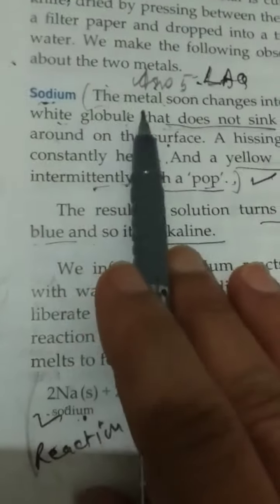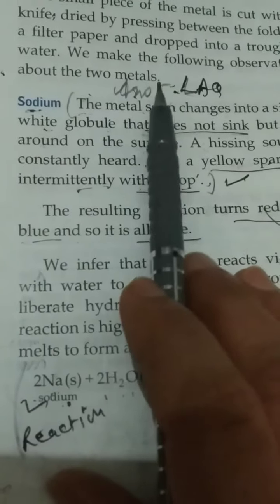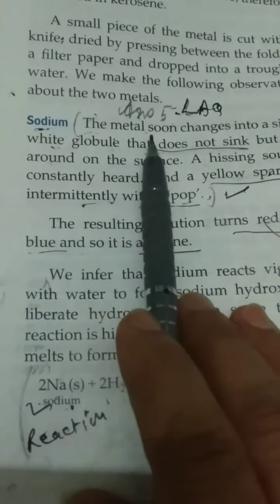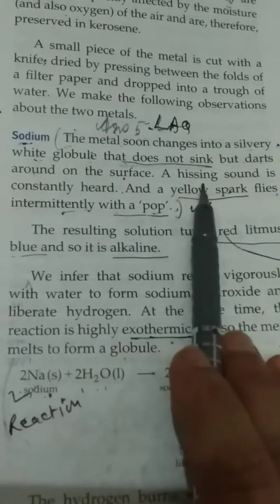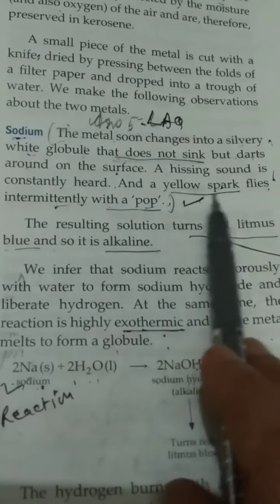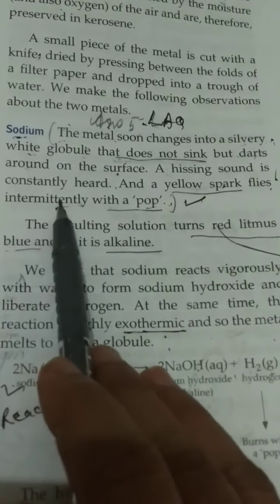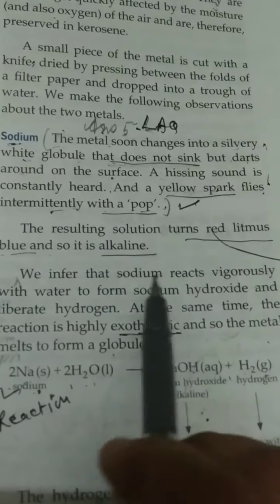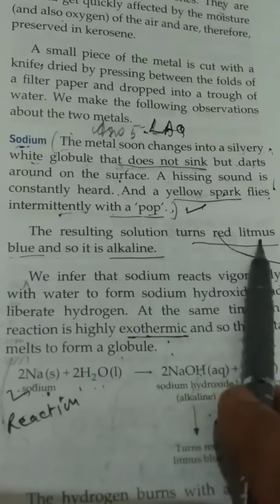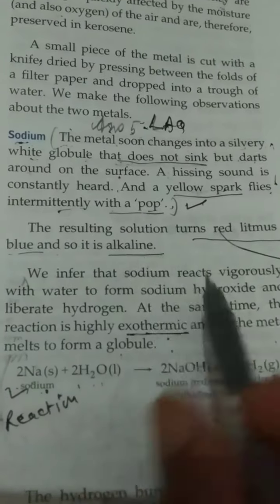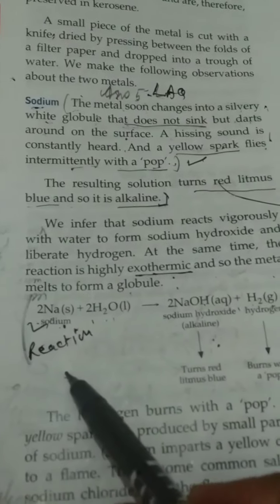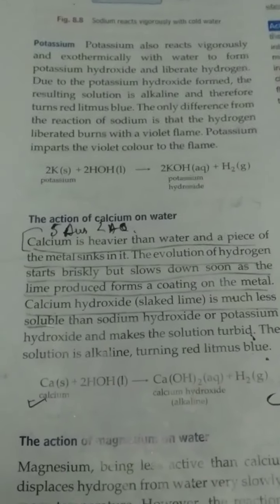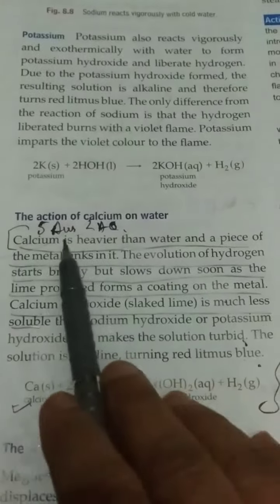On page number 85, note down this answer. Fifth, for sodium, the metal soon changes into a silvery white globule that does not sink but darts around on the surface. A hissing sound is constantly heard and a yellow spark flies intermittently with a pop. The resulting solution turns red litmus blue, and so it is alkaline. Up to this, and this reaction you will write. Clear?